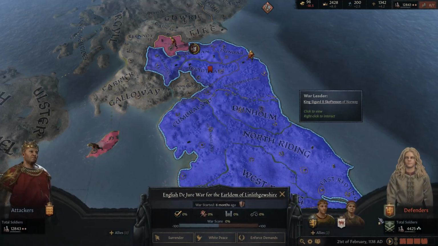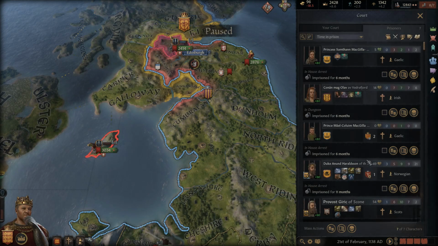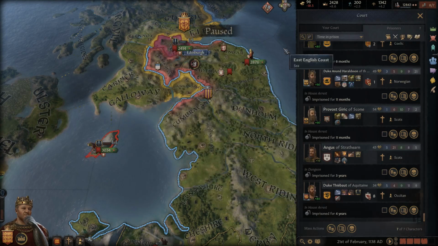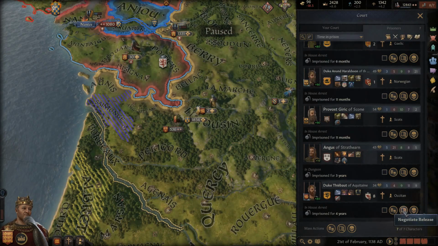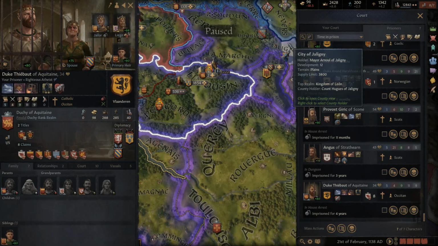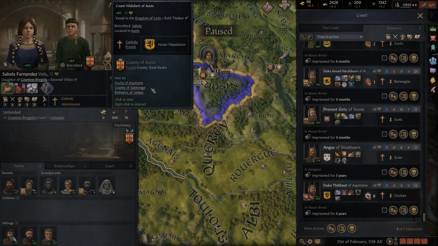Also, we no longer have control of the air here, so we don't have the 10%. So I guess it doesn't really matter what we do with the prisoners, and we need money. So let's go ahead and start getting rid of prisoners. Now, the Duke here, I'm not entirely sure that I want to ransom him for money. I almost want to get a hook on him, and then force him to do a marriage for his younger brother. Oh, they've already done it. Never mind. All right, so it doesn't matter.